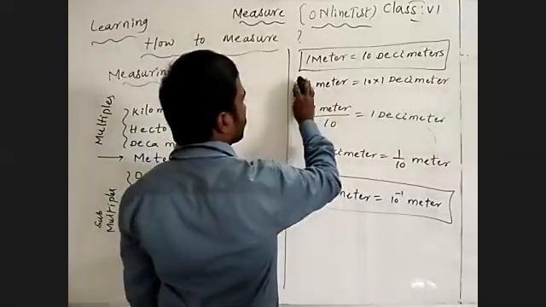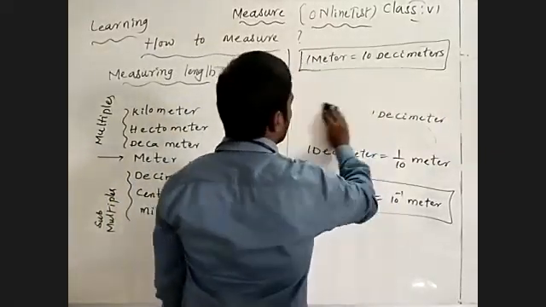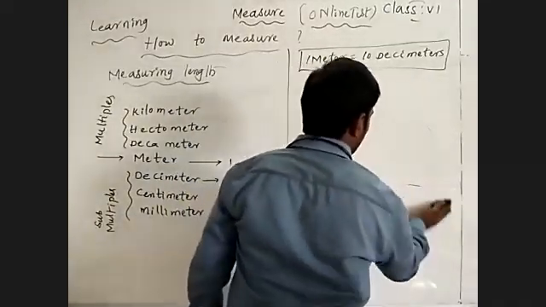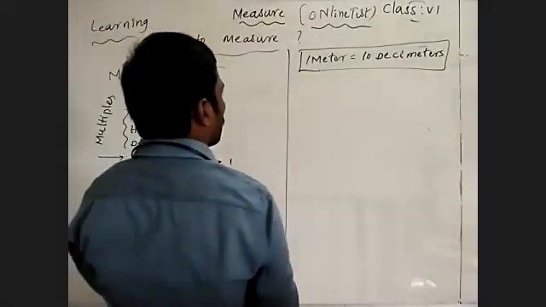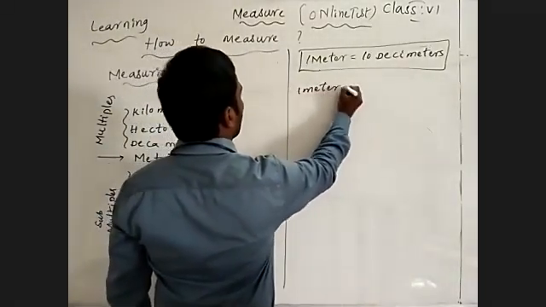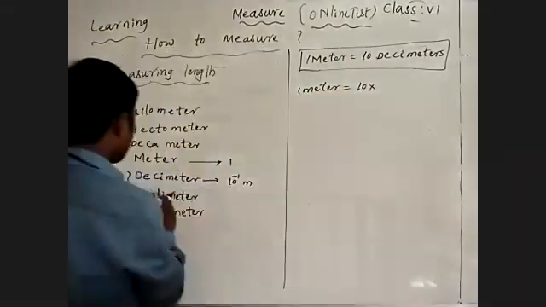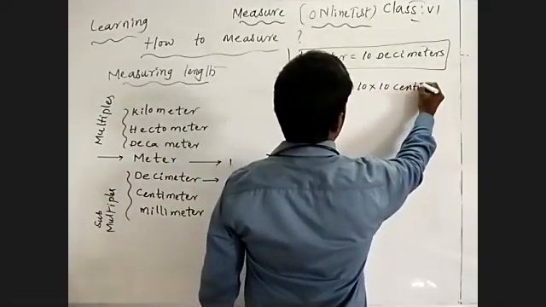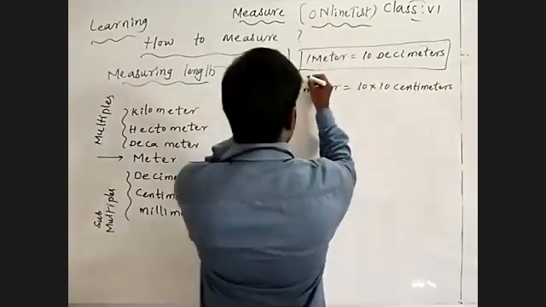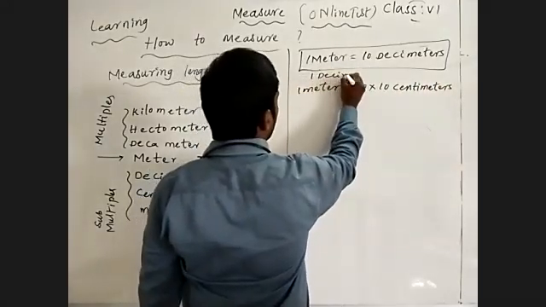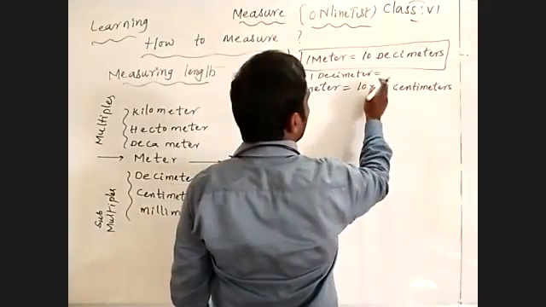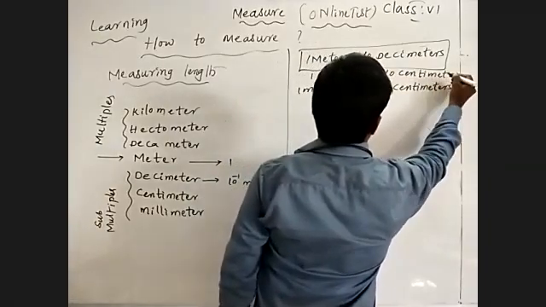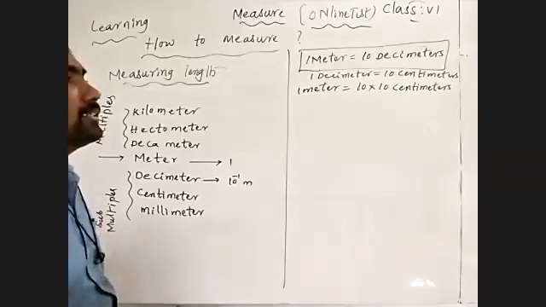Coming to that, 1 meter is equal to 10 decimeters, and 1 decimeter is equal to 10 centimeters.